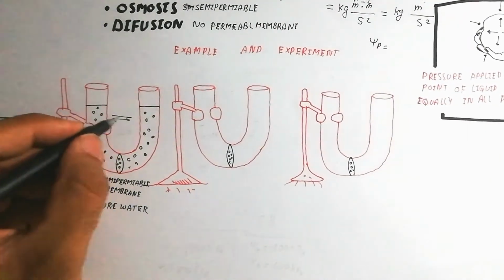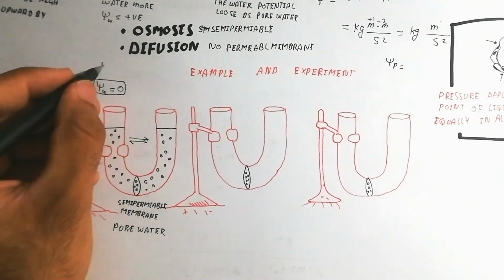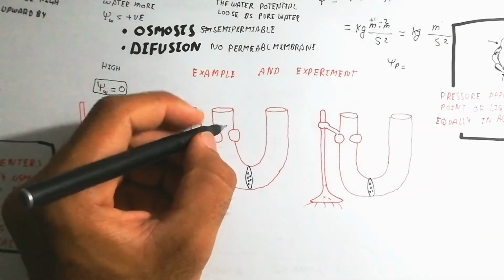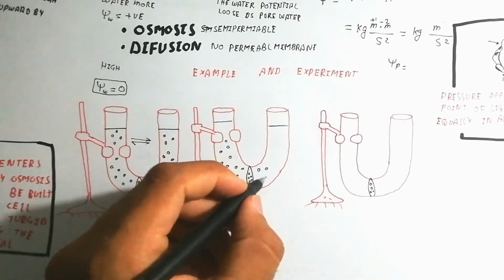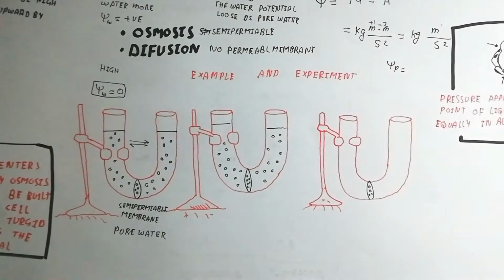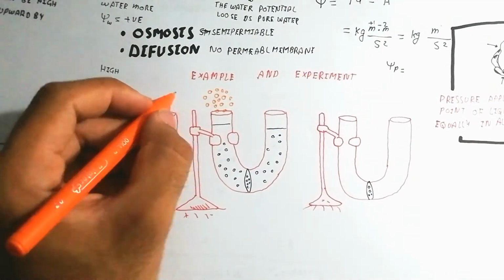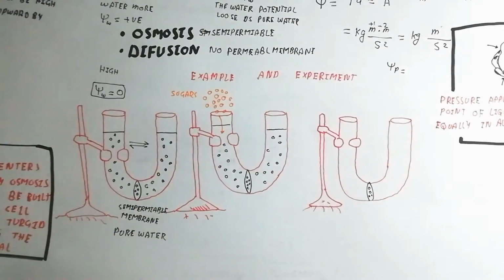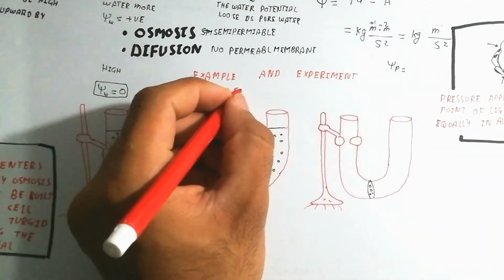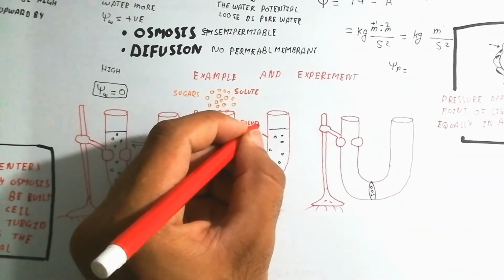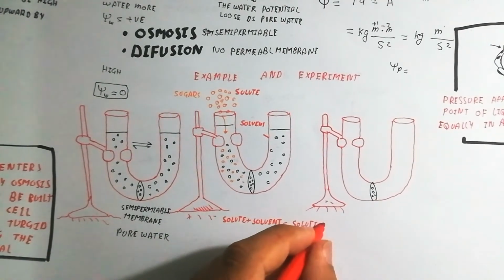There is a stand which attaches a glass tube with two heads, a two-fork like structure. The water potential is zero if no solute is present. Pure water potential is zero, and zero means maximum. When we add sugar in the tube, there is a semi-permeable membrane between the two sides, and the solute increases on one side. That creates a water potential on the other side.